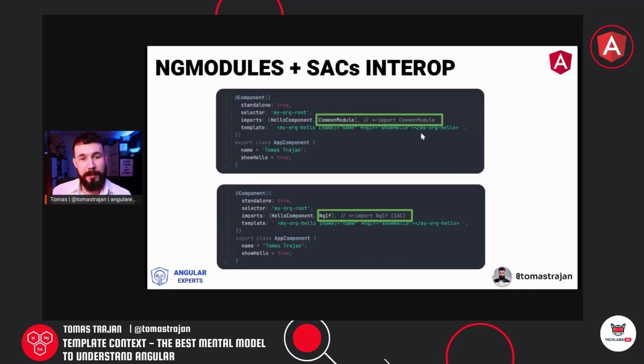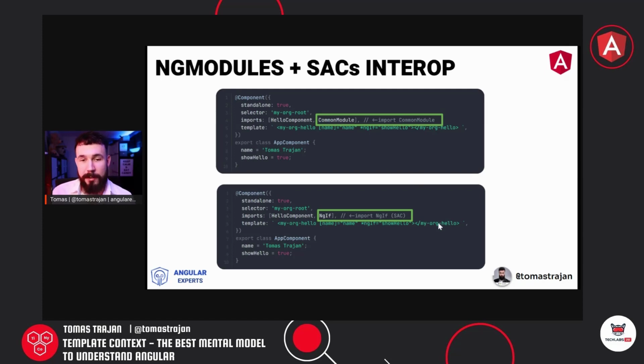So this means that because of this underlying reality of template context, those things are interchangeable and can be mixed and matched with ease. And of course, there are some nuanced trade-offs, because when we import the common module, we are getting more directives and pipes than our application might need.